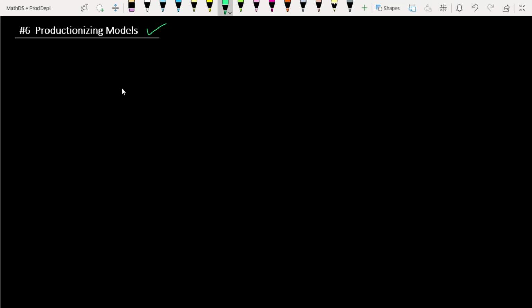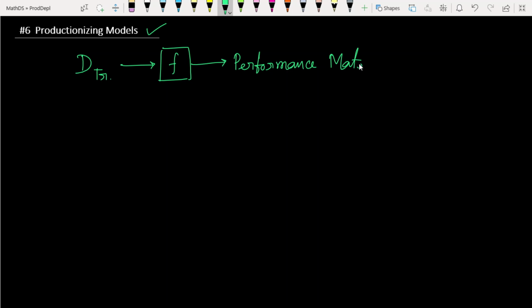So first, we have some datasets to train on. On these datasets, using some machine learning methods, we have built some models. After finding some performance metrics, we are satisfied that everything is okay and our models work well.